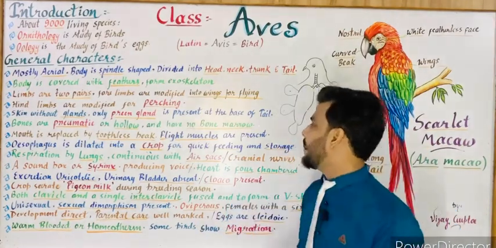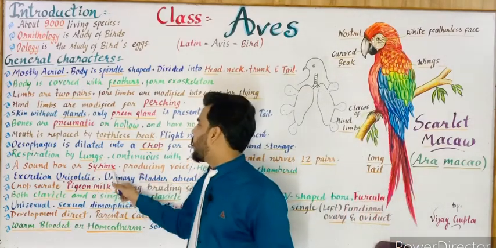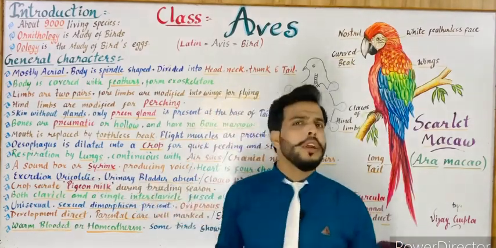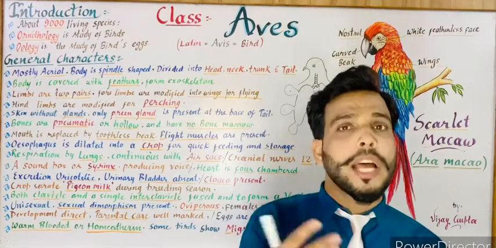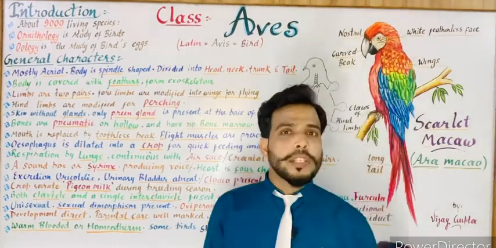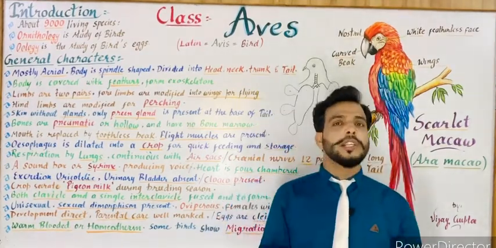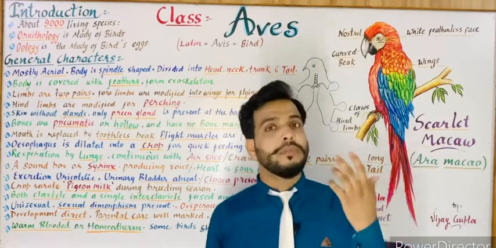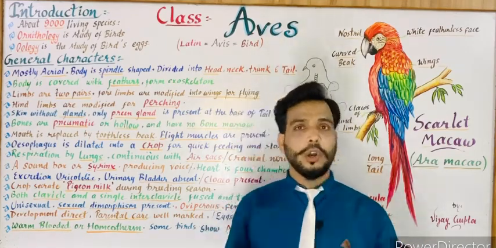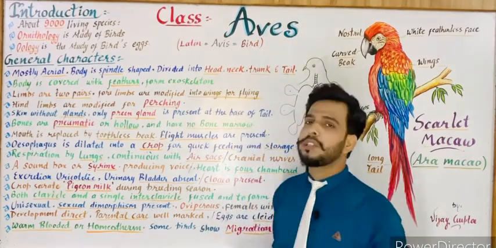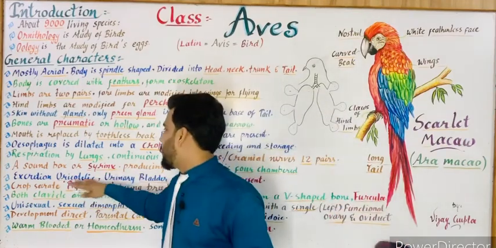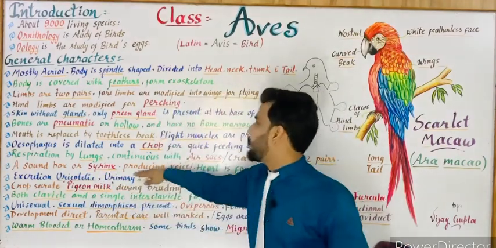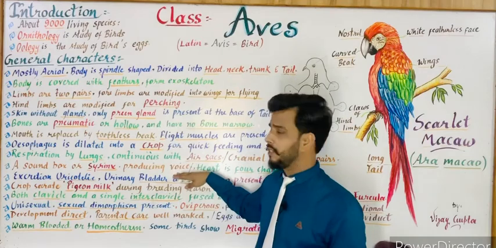Now the next is a sound box or syrinx. As you know, many birds are capable of producing sounds. So to produce the sound, a special organ is present in the neck of the bird, which is known as syrinx or the sound box. So a sound box or syrinx is present in the birds, which helps in producing voices, different kinds of voices.